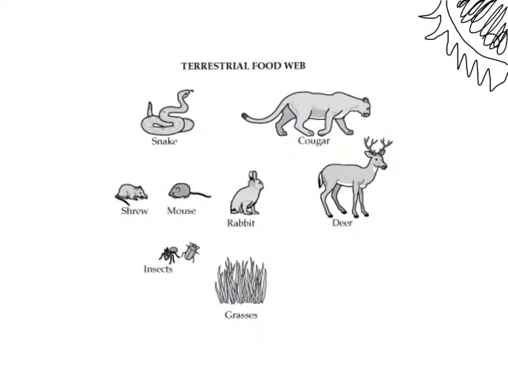Before we can understand an ecosystem and how energy is transformed in it, we must first understand the basic structure of that ecosystem. One of the things that is essential for us to know is that the sun is the ultimate source of energy on Earth. The sun is what provides all of the energy that plants use and that you and I use in order to properly function. We should also understand that plants are what we call autotrophs, meaning that they can make their own food. We can also call them producers because they can produce their own food, and they do this through a process